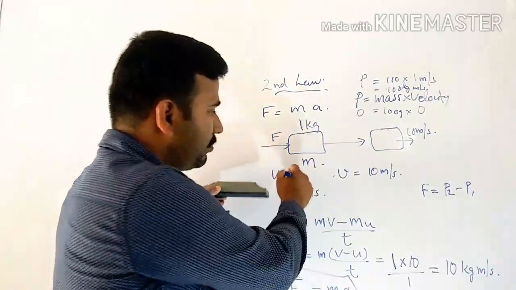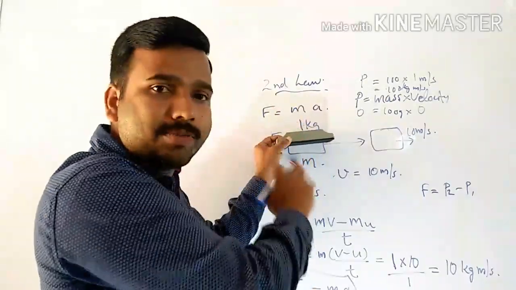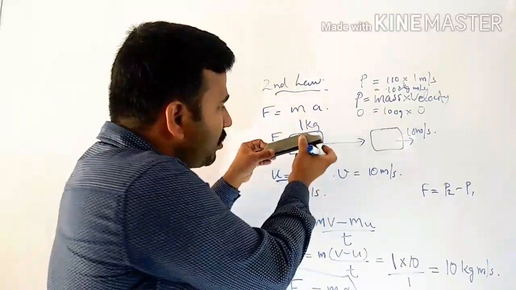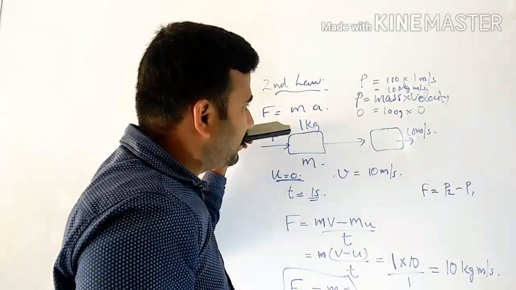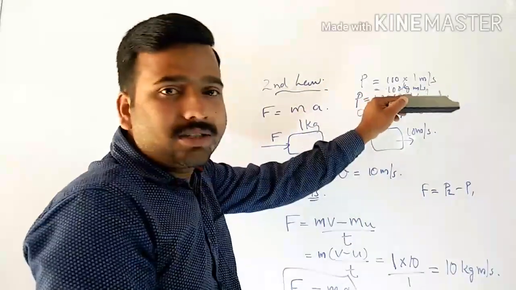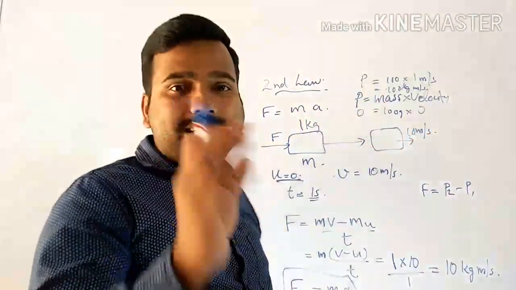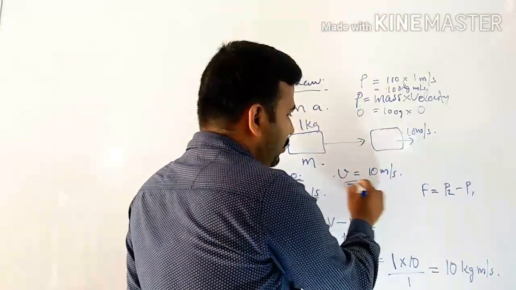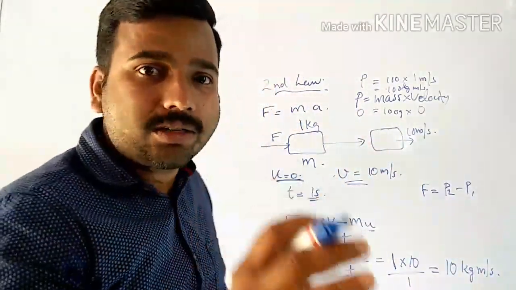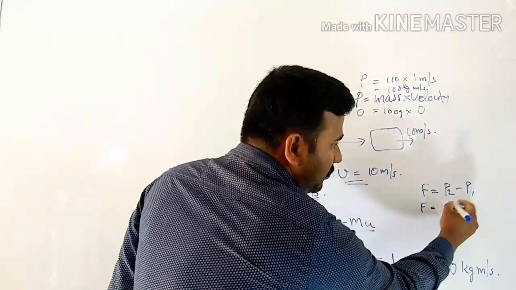Initially the velocity of the object is 0, so it is kept stationary at this point. I apply the force for 1 second, so the time duration is 1 second. As a result, this object starts moving with a speed of 10 meter per second. So the final velocity is now 10 meter per second. Now let us calculate the rate of change of momentum.